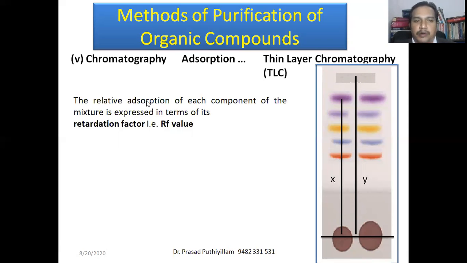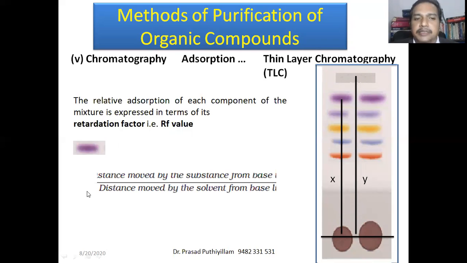Then the relative adsorption of each component can be expressed as the retardation factor, or Rf, which is calculated as the distance moved by the substance from the baseline, x, upon the distance moved by the solvent from the baseline, y. Therefore, x by y is the retardation factor in thin layer chromatography.